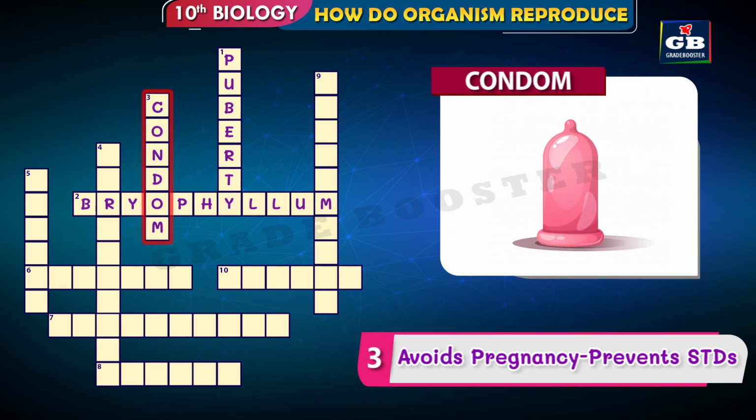The answer is condom. 3 down, condom. Condom is a simple contraceptive device that helps to avoid pregnancy and also prevents sexually transmitted diseases.